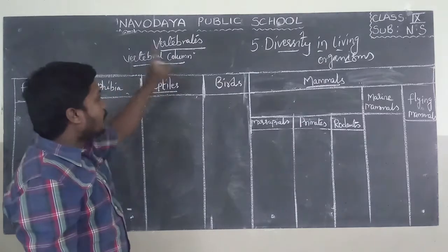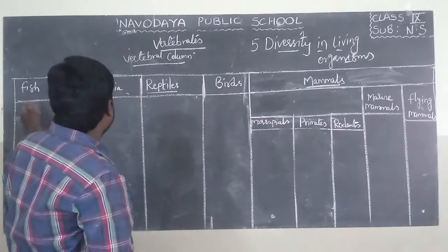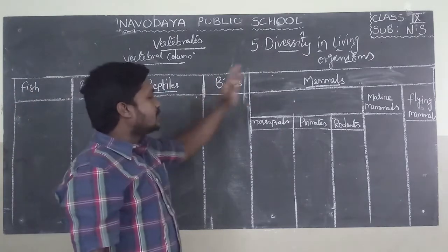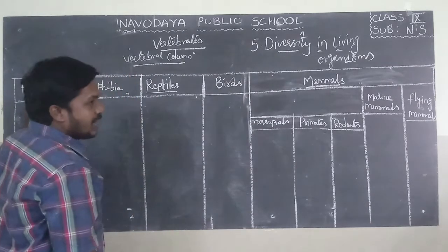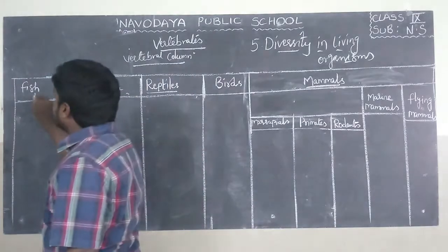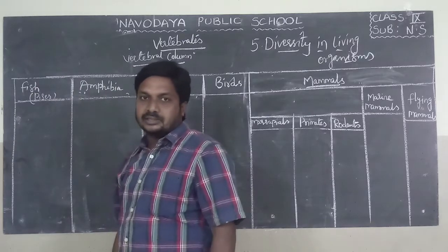Do you know, the vertebrates are again classified into different groups, that is fishes, amphibians, reptiles, birds, mammals. These five are subphyla. Fishes are also called pisces. What are the fundamental characters of fishes?